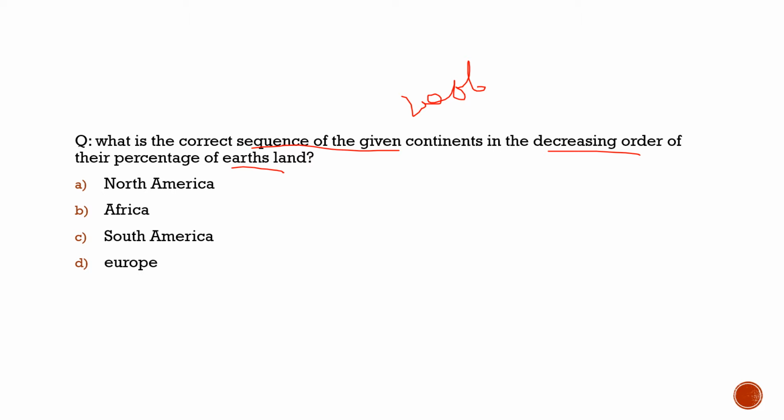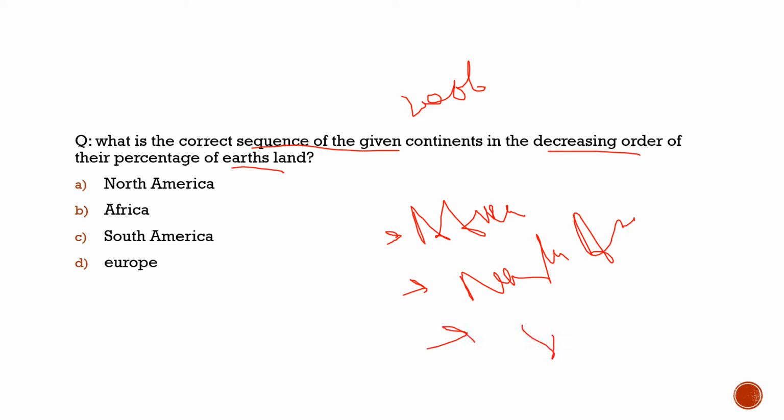So definitely Africa would be at the top. It has the highest land, we know that. After Africa, what would be the best option? It is North America. Then after North America, it would be South America, and then it would be Europe. So this would be the correct sequence: Africa, North America, South America, and Europe. It would be 1, 2, 3, and 4. This is the correct sequence of the decreasing order of their percentage of Earth's land.